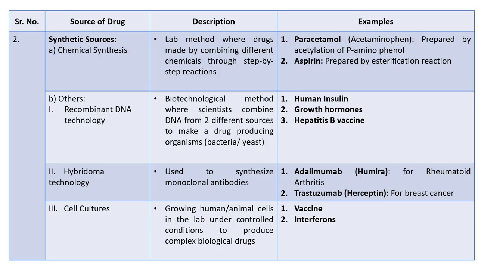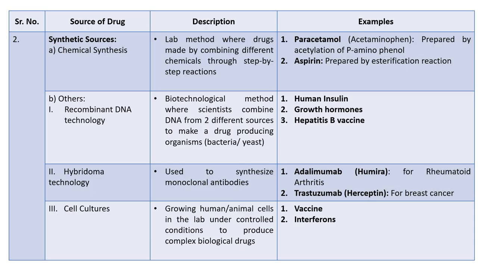These hybridomas are like immortal or everlasting antibody factories. Once made, they can produce antibodies forever in the lab. Next, cell cultures. This involves growing human or animal cells in the lab under controlled conditions to produce complex biological drugs. Examples: vaccines like the COVID-19 vaccine, interferons, useful in viral infection treatment, and the polio vaccine produced by cell culture, saving millions of lives.